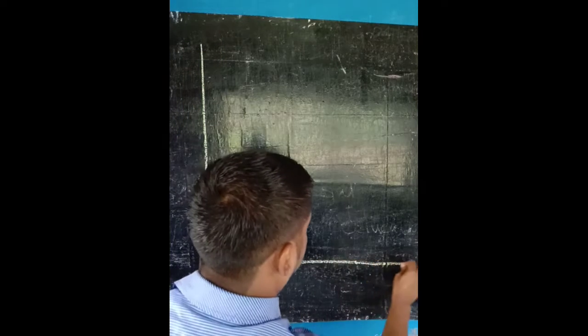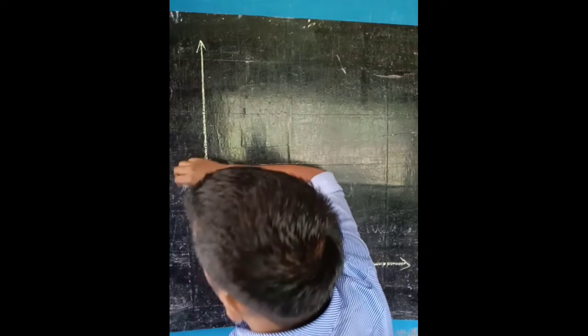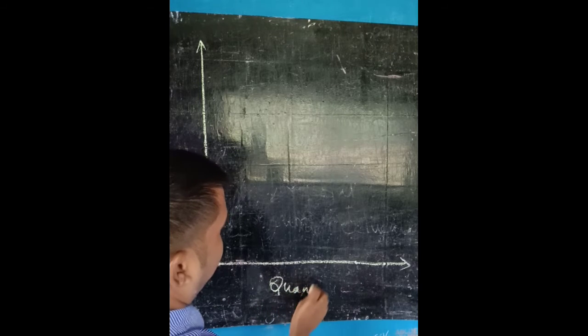So let me draw it on the blackboard, so that you can understand it in a better way. See here, the demand curve, individual demand curve. Take this as the price. Take this as the quantity.